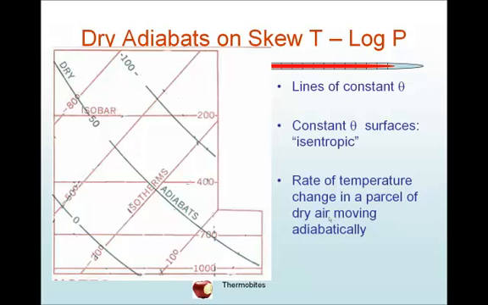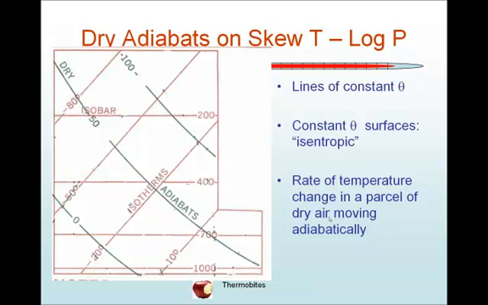Finally, this is a screen grab of the Skew-T log-P aerological diagram. You can see the log pressure as straight lines, the isobars that run parallel. You can then see the isotherms that are skewed at 45 degrees, and then the green lines represent the lines of constant potential temperature. Now, because delta Q is equal to 0, delta Q divided by T is also equal to 0, which means that for processes that are dry adiabatic, they're also isentropic. So we can refer to the surfaces of constant potential temperature as isentropes.